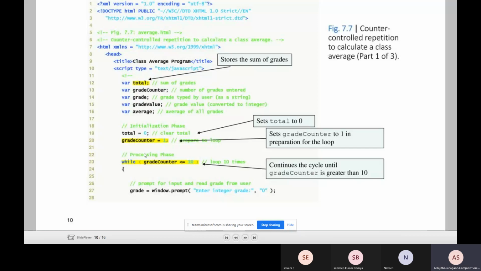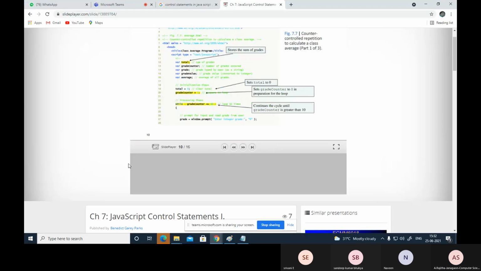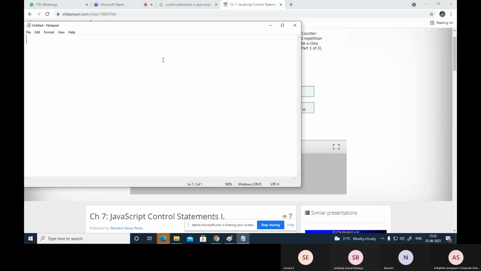Let's write this. In the HTML head, the header section, the title: while loop example.